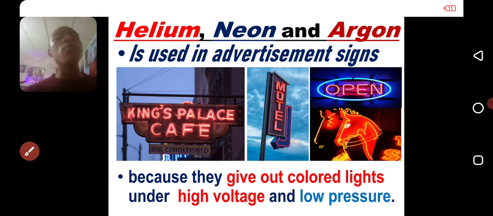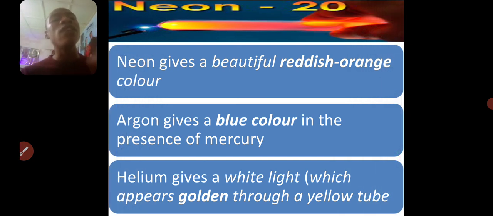Some of these noble gases have their own colors. For example, neon light is reddish orange in color. As you can see, neon 20 is a beautiful reddish orange. Argon gives you a blue color in the presence of mercury. Then helium gives a white light, and that white light will appear golden if you pass it through a yellow tube. So noble gases are actually very, very useful and have high applications in our day-to-day activity.